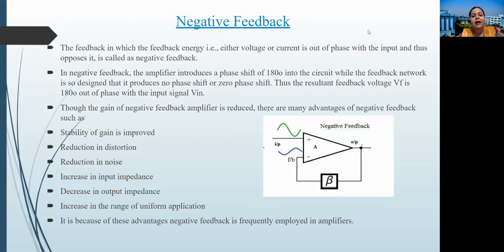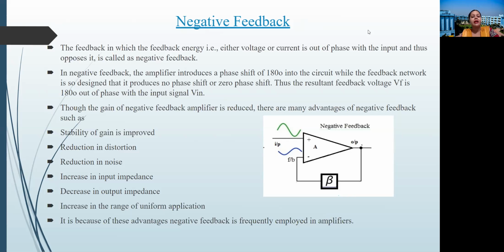In negative feedback, the amplifier introduces a 180-degree phase shift into the circuit, while the feedback network is designed so that it produces no phase shift, or zero phase shift. Thus, the resultant feedback voltage is 180 degrees out of phase with the input signal.